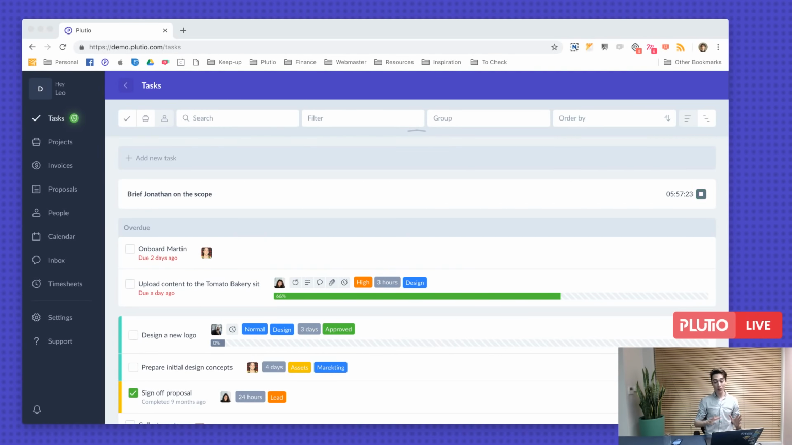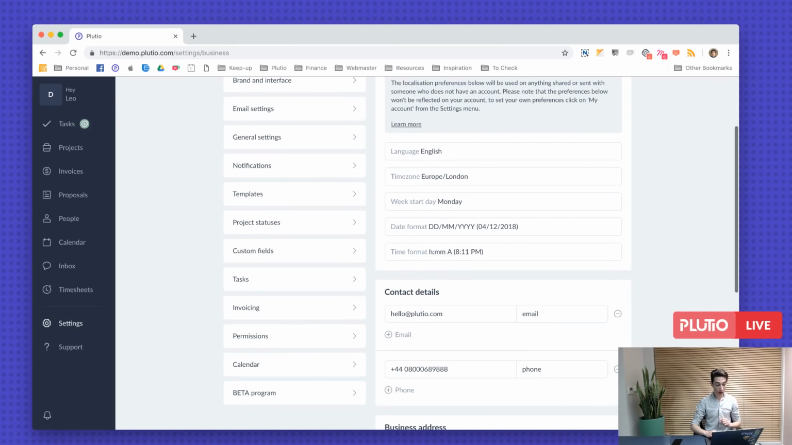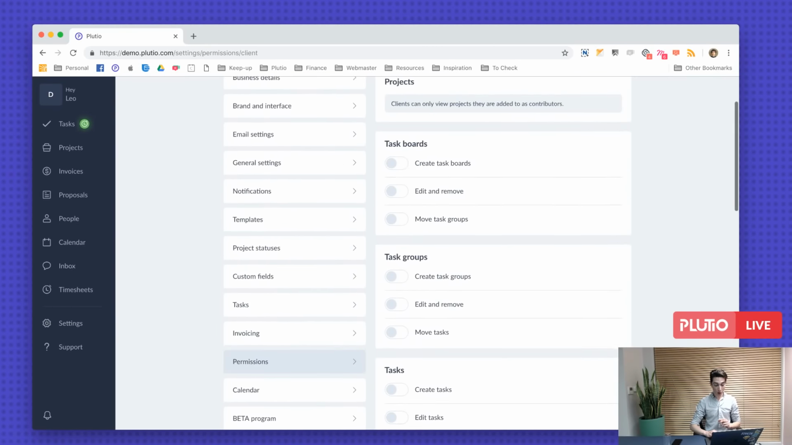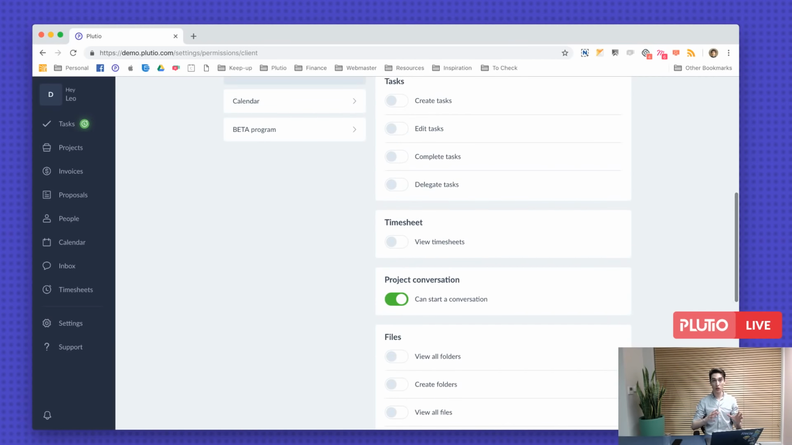I'm afraid right now the client has to log in to collaborate with you. So if you want them to upload files, you have to invite them. Remember, take a look at the settings page. It has a lot of things that you can set up to make Plutio work your way. For example, permission. If you click on a client, you'll be able to see all of the things that they can do, and you can limit what they can do.